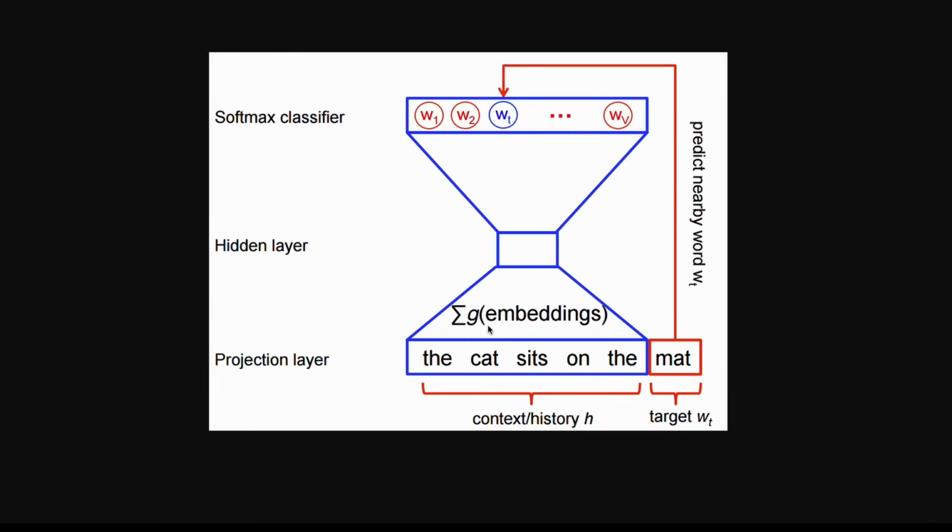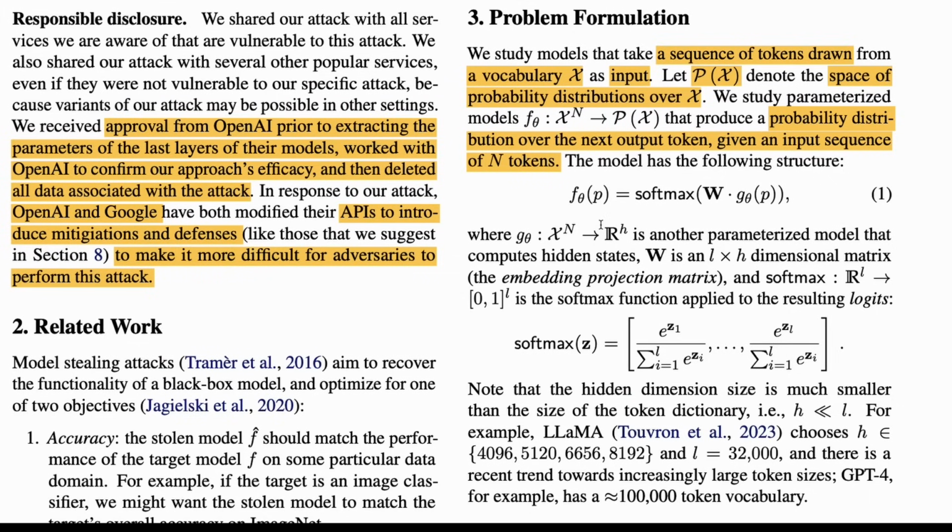So if you give an input sequence of n tokens, it goes to the probability distribution, samples from that, and the token with the highest probability score is given as the output. And that is what they're doing.